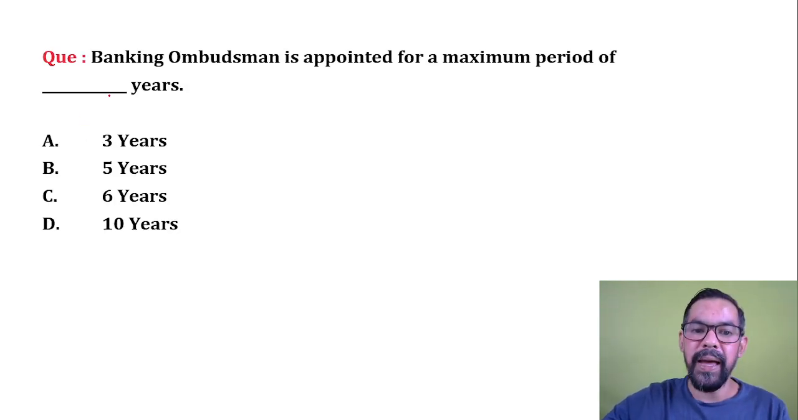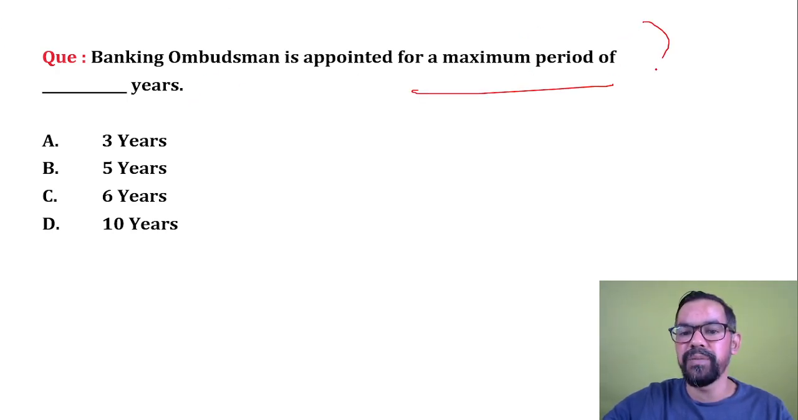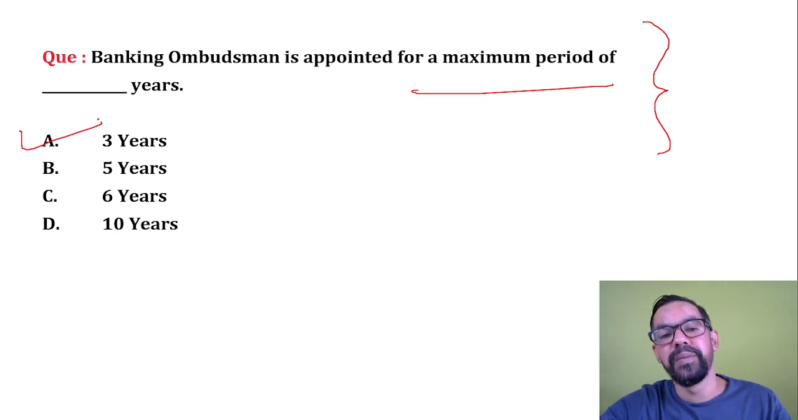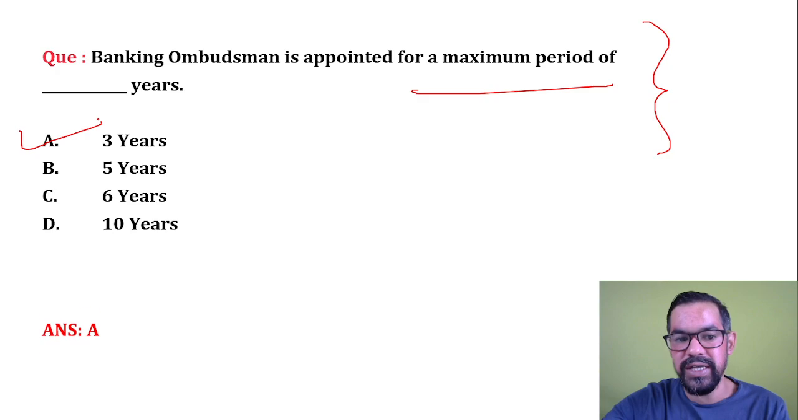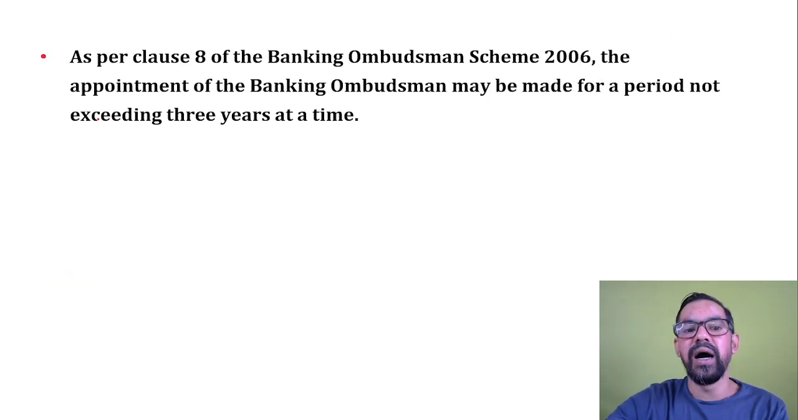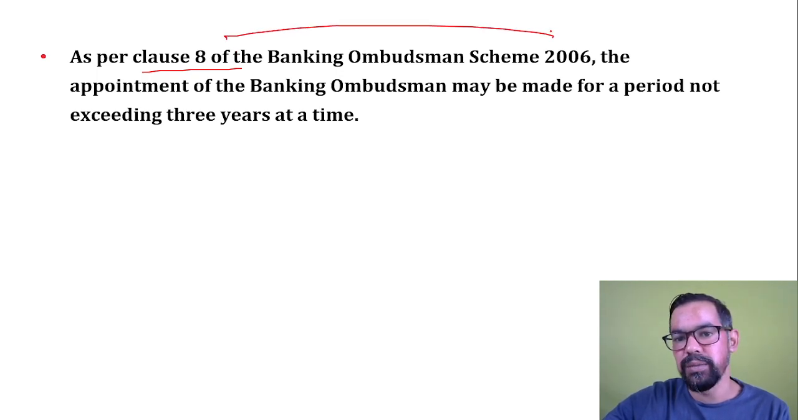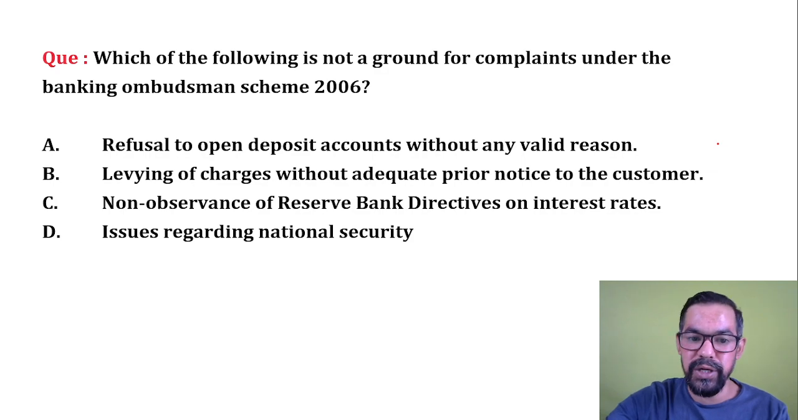Next one, banking ombudsman is appointed for a maximum period of dash years. What will be the correct answer? It is appointed for a period of 3 years. These are appointed by RBI under clause 8 of Banking Ombudsman Scheme 2006, and are generally appointed for a maximum period of 3 years.